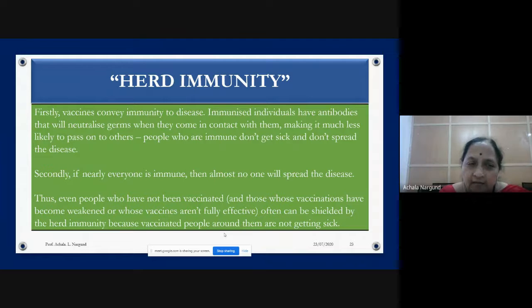Secondly, if everyone is immune, then almost no one will spread the disease. Thus, even people who have not been vaccinated, or whose vaccination has weakened, or whose vaccines aren't fully effective, can often be shielded by herd immunity, because the vaccinated people around them are not getting sick.